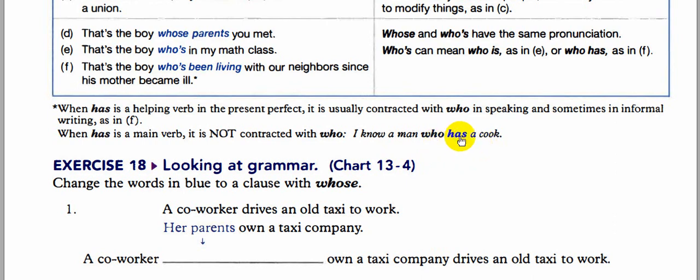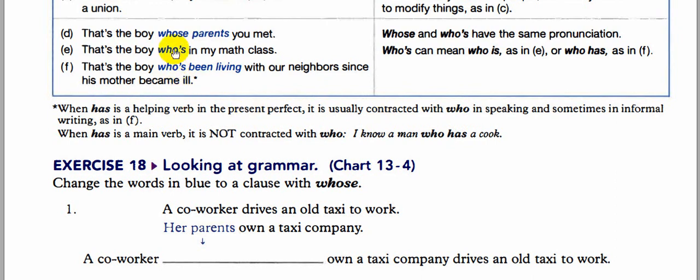Okay, this has is a main verb, so as a main verb we cannot contract it with who. And this is present simple. When it is present perfect simple or present perfect continuous, has is a helping verb, or an auxiliary verb, so it's okay to contract it with who.